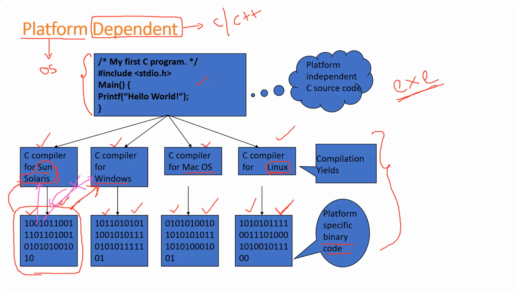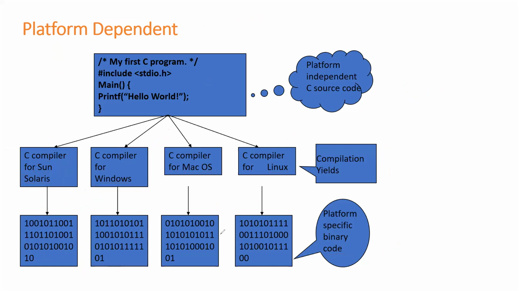It cannot understand. So if I try to run this exe file in the Windows operating system, you won't get the output. Instead, you're going to get an error. Why are you getting an error? Because this binary file has been generated with respect to the platform called Sun Solaris. This binary file you can execute only in the Sun Solaris operating system. In other operating systems, you can't run it. Why? Because this binary file has been generated by considering the platform called Sun Solaris. I hope you understood this.